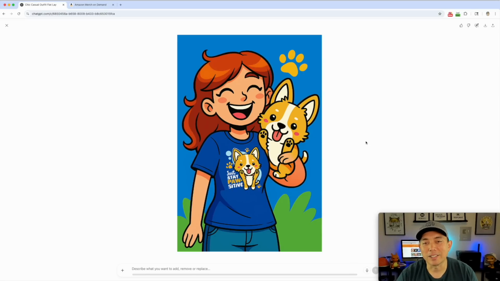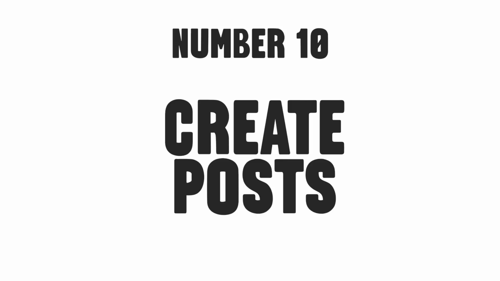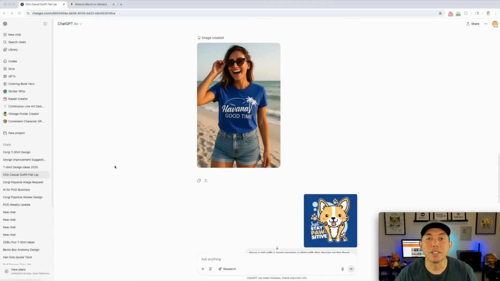Again, you can make it so that it does something else, but it all depends on the prompt that you put into ChatGPT or whatever AI that you're using. It can make a mock-up for you, any kind of mock-up, photorealistic or cartoon or whatever, that can help you with your t-shirt designs. Now the last thing I want to talk about that AI can do is social media posts.